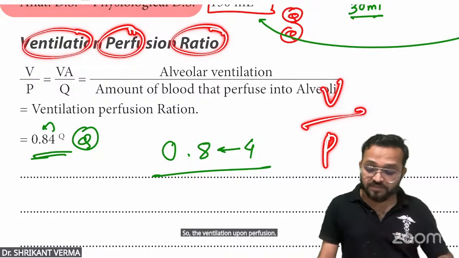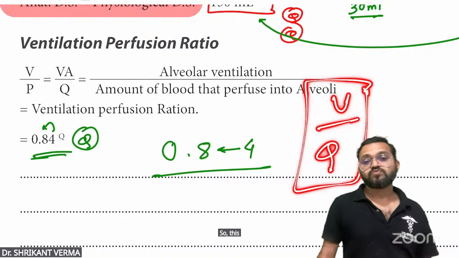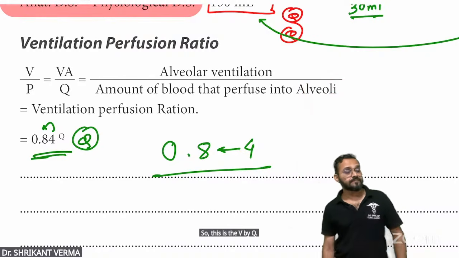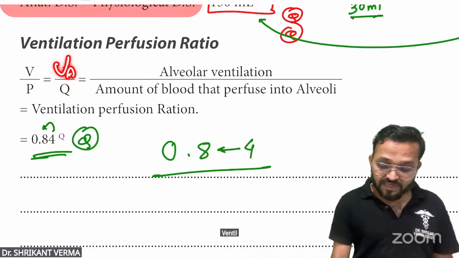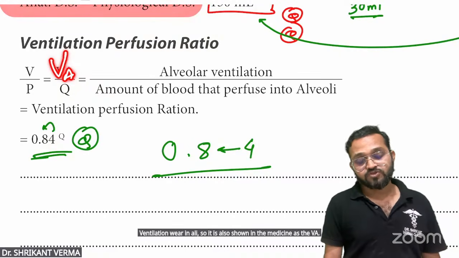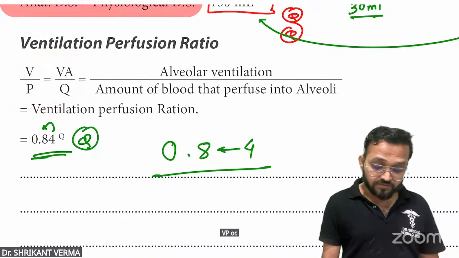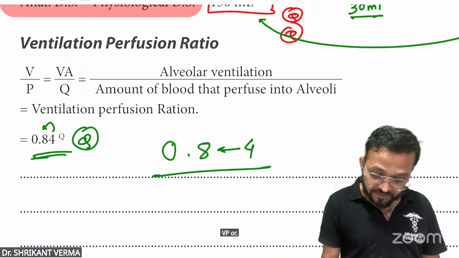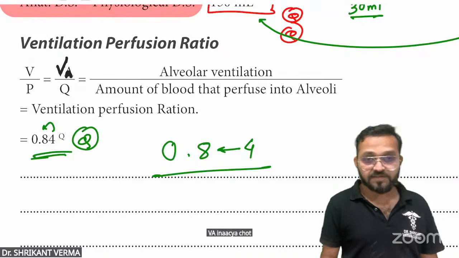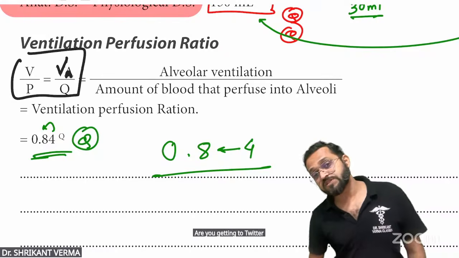P for perfusion. This P is also shown by the Q. So this is the V by Q. Okay? Yes. Ventilation where? In alveoli. So it is also shown in the medicine as the VA. So this is the same thing now. V ए ना ऐसे लिखा है ना, छोटा सा आएगा, V बड़ा रहेगा. Are you getting? तो बेटे you will see this terminology in the medicine.